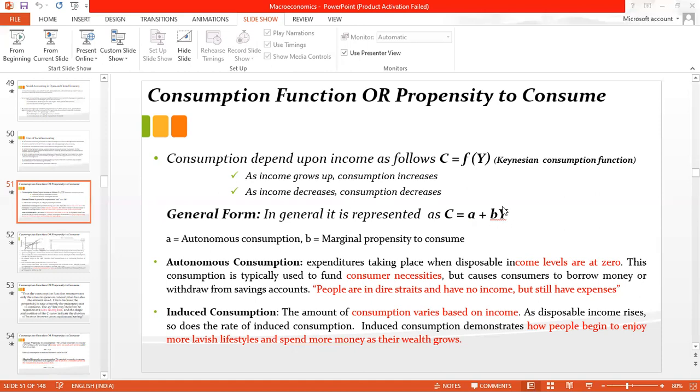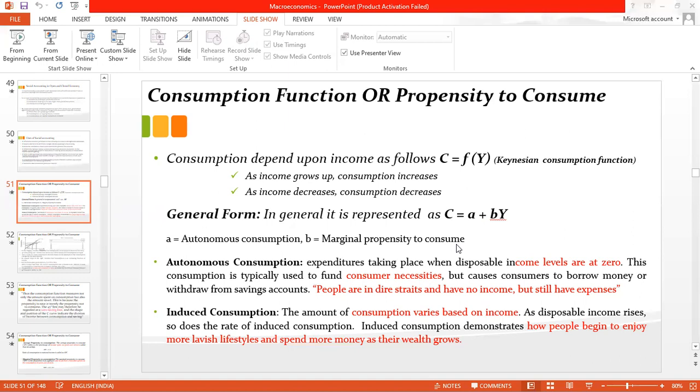When we write this function as an equation, we say consumption equals A plus BY. Y is again your income, C is consumption, and A and B are constants. This equation is like y equals mx plus c, which means it is the equation of a straight line. In the next slide we will plot a graph and discuss it there. Now let's see what A and B are. A is your autonomous consumption, and B is your marginal propensity to consume.